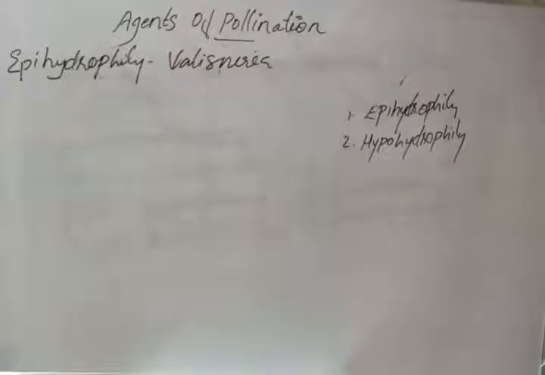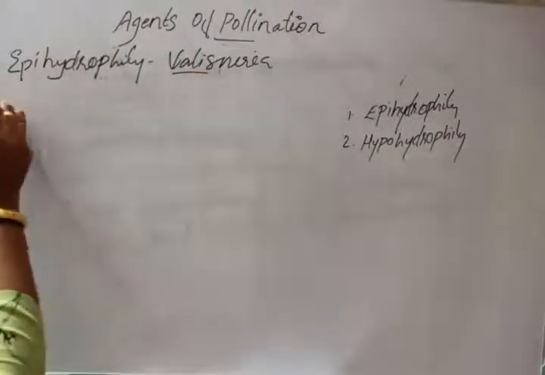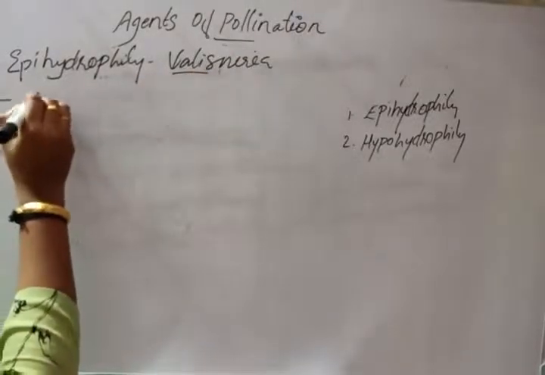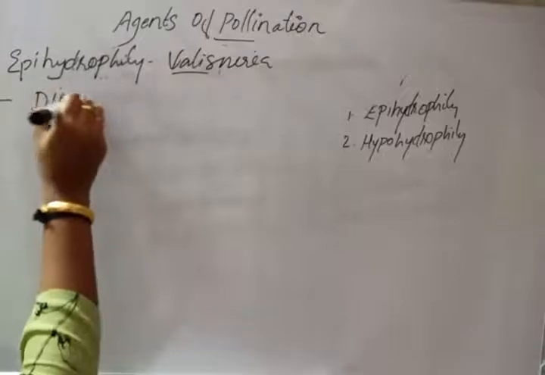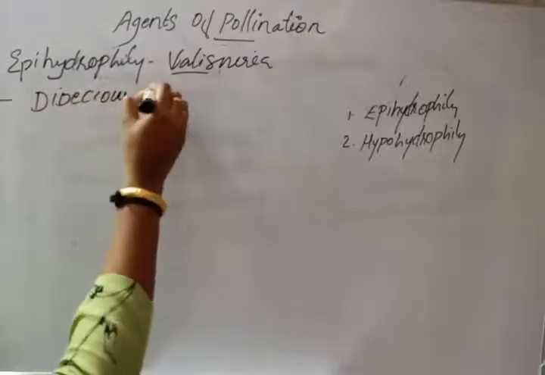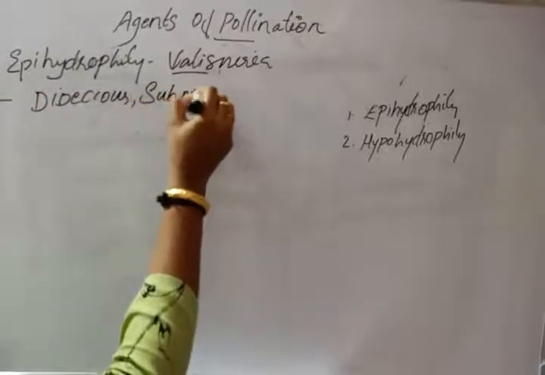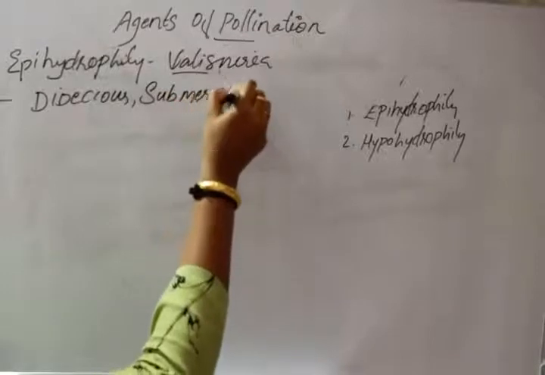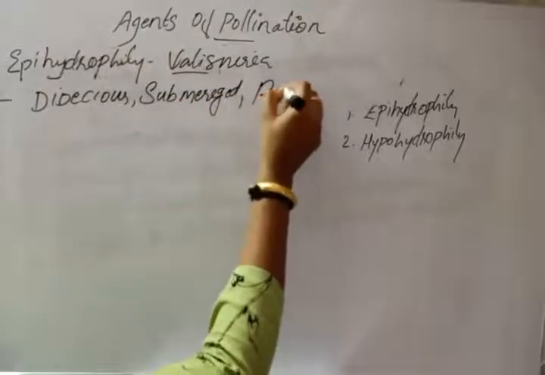Vallisneria is a dioecious plant, and they are submerged and rooted hydrophytes.